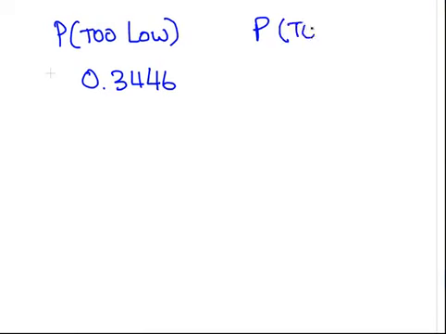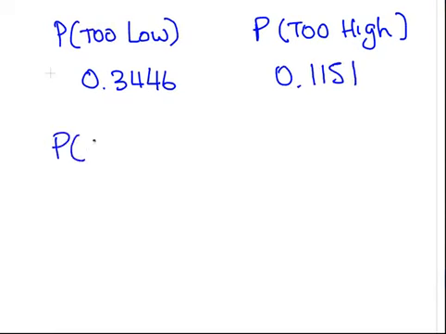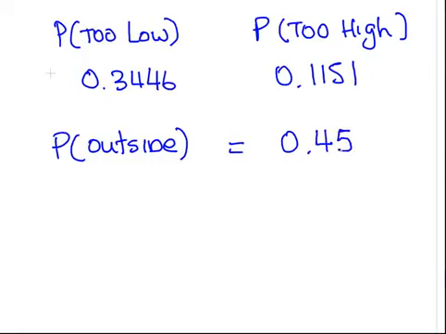Let's piece this all together now. The probability of being too low is 0.3446. The probability of being too high is 0.1151. So the probability of being outside the interval is 0.4597, allowing for some rounding error.